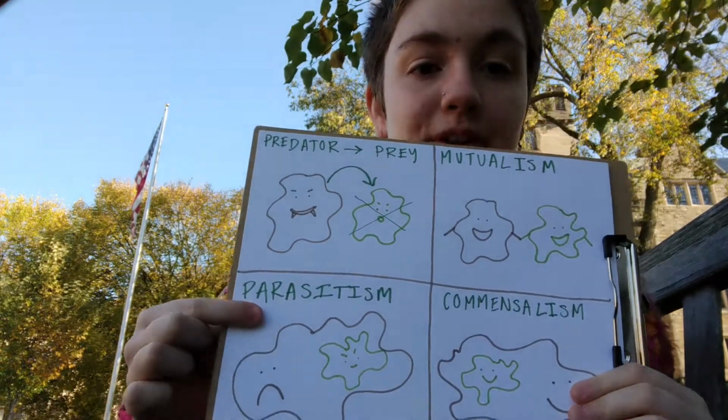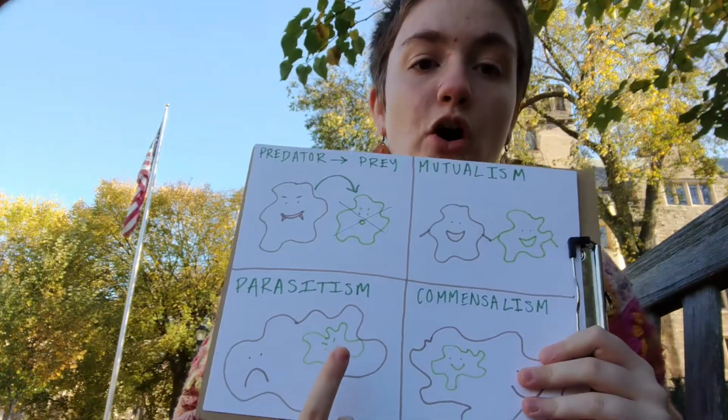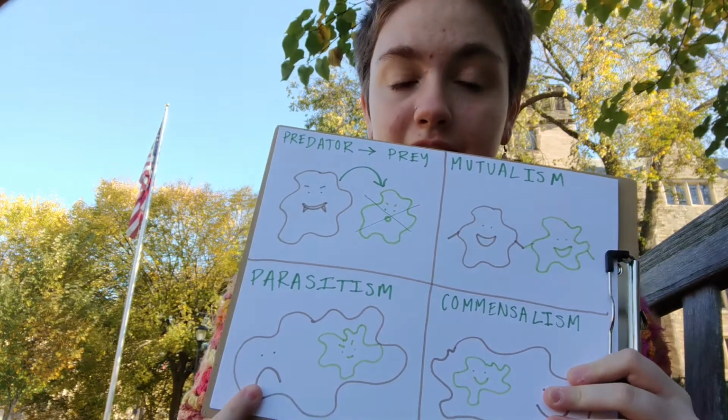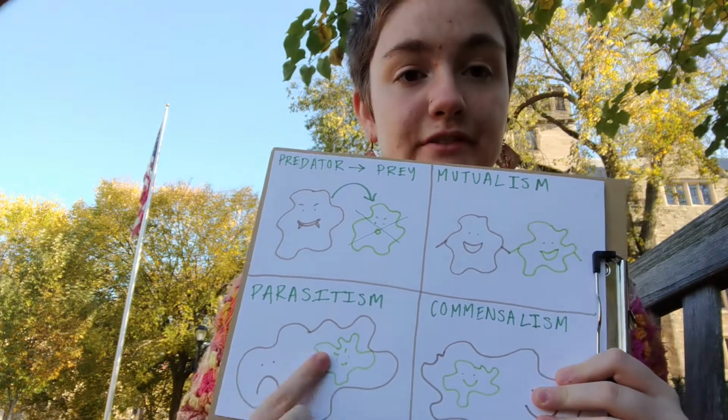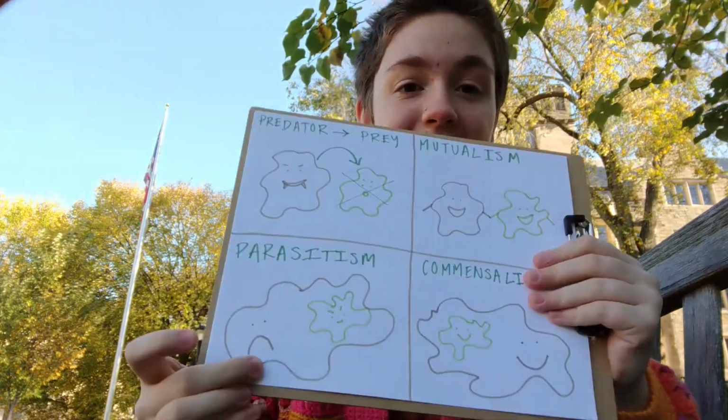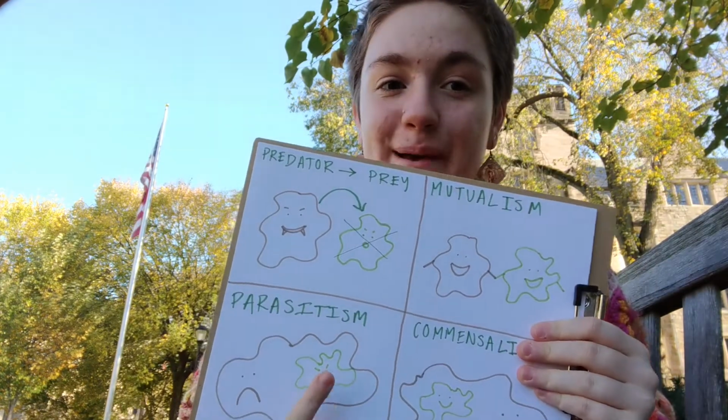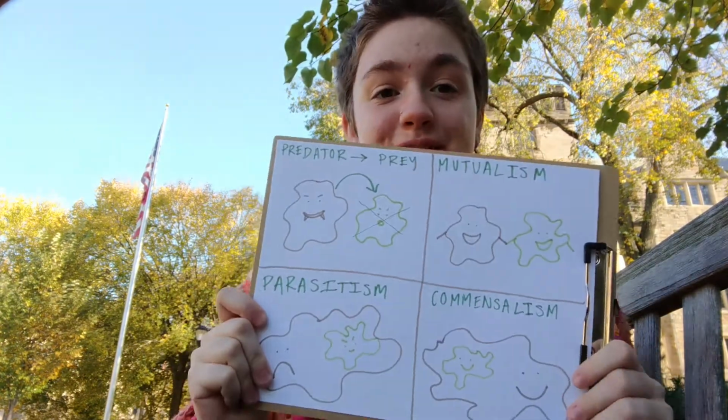Our last example is parasitism. This is when one organism lives on or feeds off of another organism and this hurts them. An example of this here in Connecticut is ticks. You may have heard about these. If you're walking in the tall grass, or if an animal is walking in the tall grass, these little insects will latch on and they'll suck your blood, kind of like little vampires. You are unhappy about this, but the tick is happy because they get a meal. So those are the 4 great examples of ways that organisms can interact.